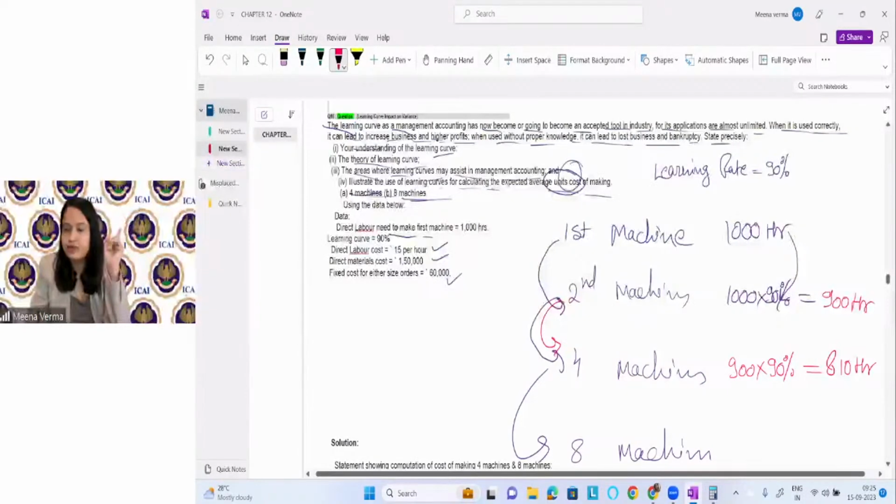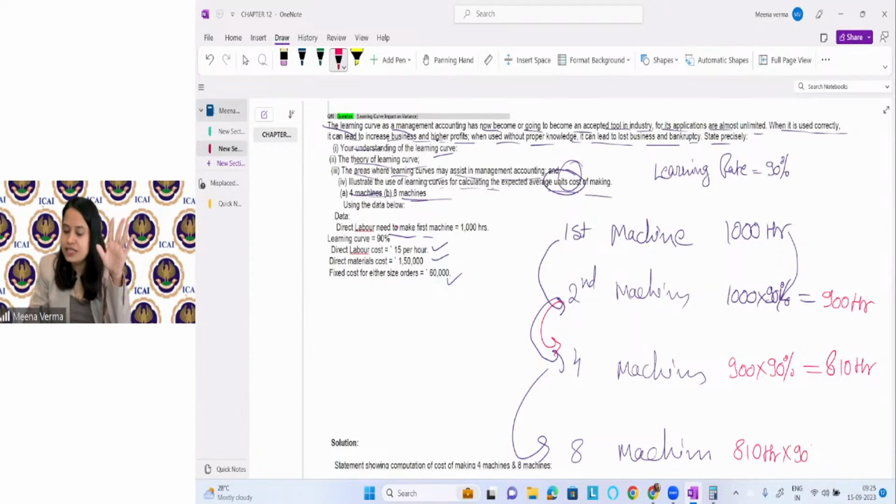810 hour, right? Again, you can apply the learning curve here. Into 90%. You are applying it directly, nothing else to do, no formula to apply. Directly from the learning curve the rate comes, right? So just apply it directly.